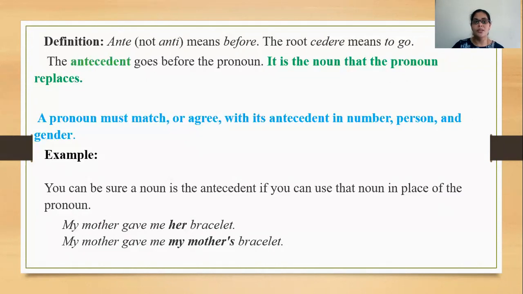So, a pronoun must match or agree with its antecedent in number, person, and gender. According to that particular antecedent, the pronoun changes. Now, here we are not talking about the subject, we are taking the name called antecedent. So, if the antecedent is singular, the pronoun will be singular. If the antecedent is plural, the pronoun will be plural. So, there are three categories which we are taking into consideration: number, person, gender.